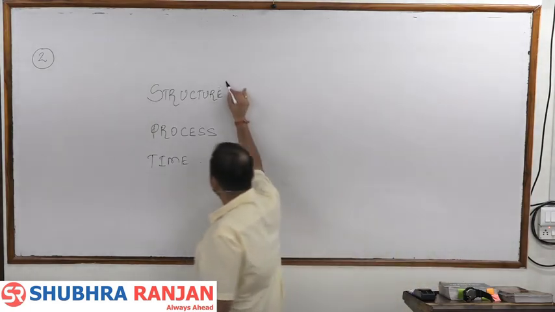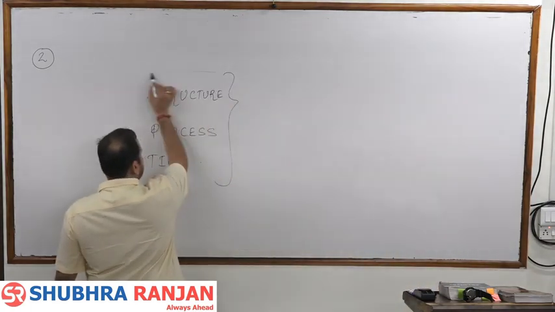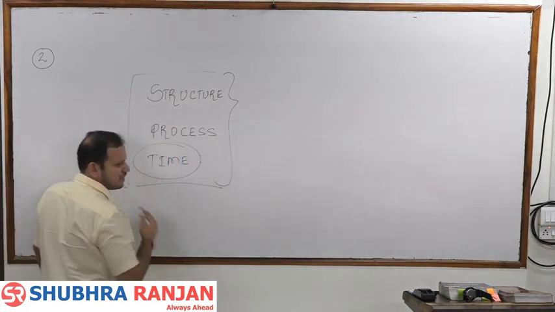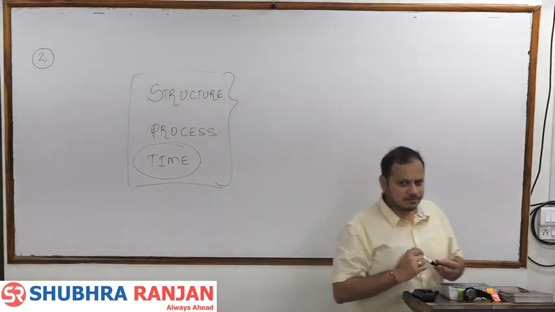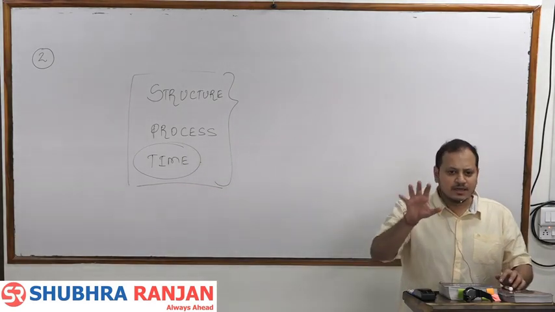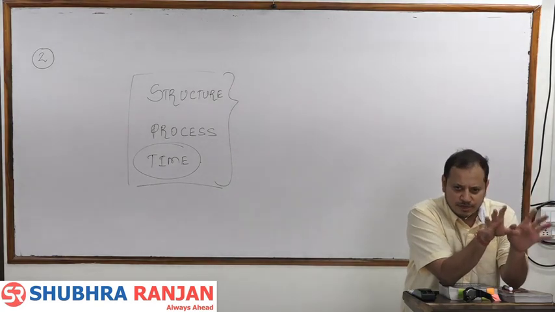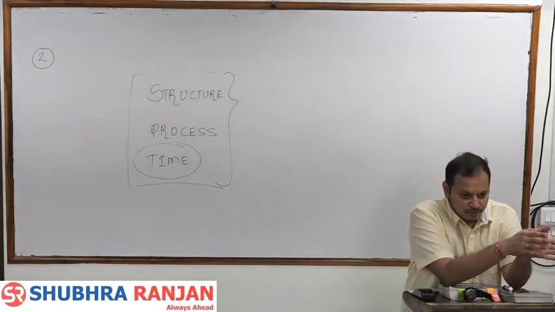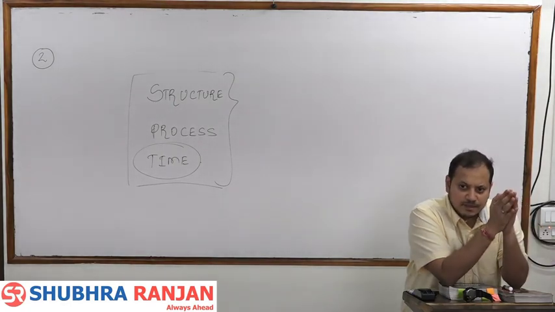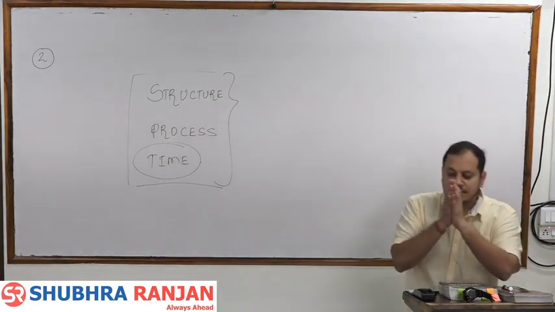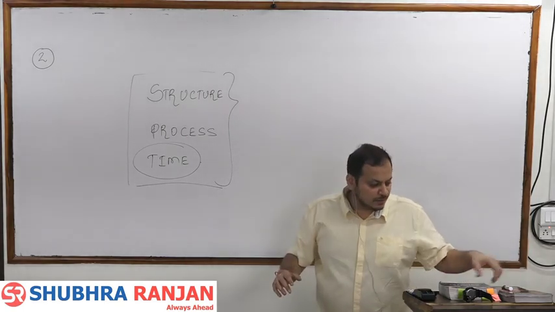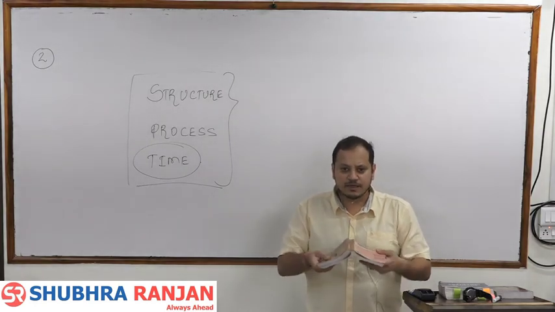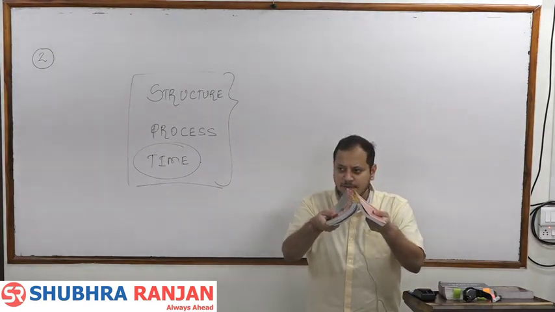Now when Davis said any landform is an outcome of structure, process and time, he had given the most importance to the time. Time, this is again an example of Darwin, that as the landform evolved over the period, the landform passed through 3 stages of youth, mature and old age. In the youthful stage the height of the relief features was greater, endogenetic forces dominated. Davis said that initially the landform is uplifted. I'll take an example, this is a flat landform. Initially this landform will get uplifted.